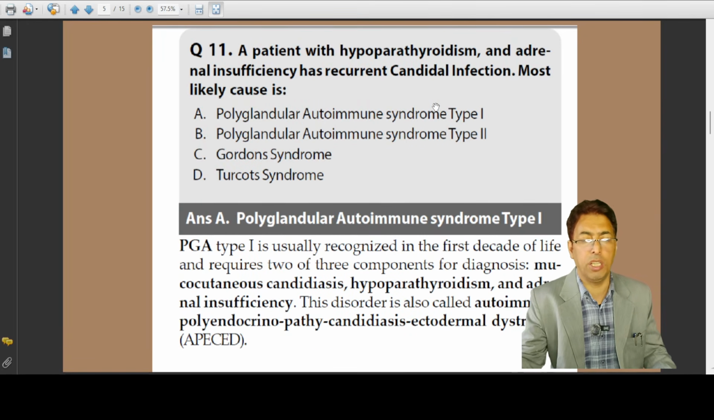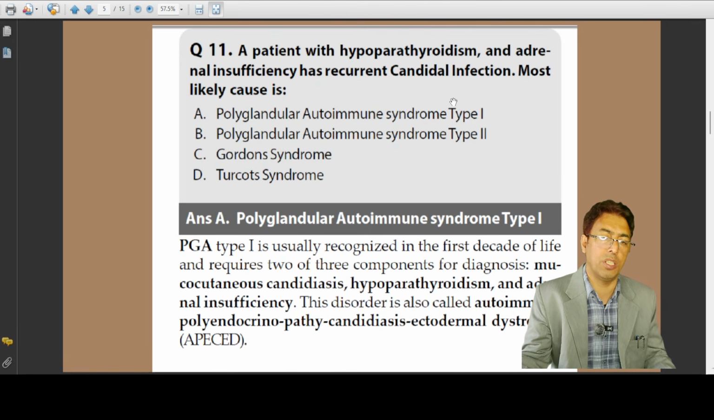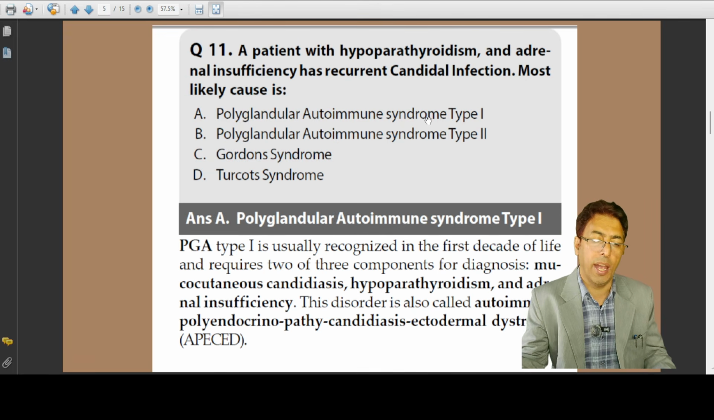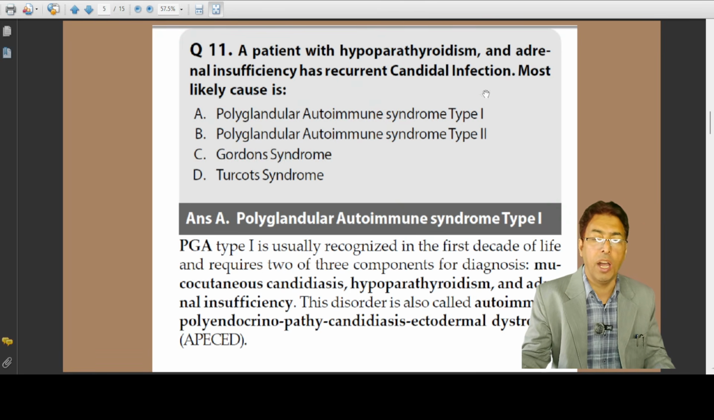Now, I was mentioning some of the syndromic entities. Here is a question on polyglandular diseases. A patient presents with hypoparathyroidism and adrenal insufficiency and has recurrent candidal infection. The most likely cause: Gordon, Sturcart's, polyglandular 1, polyglandular 2 autoimmune syndromes. As far as this clinical condition is concerned, polyglandular type 1 is usually seen with the manifestations of mucocutaneous candidal infection, hypoparathyroidism, and adrenal insufficiency.